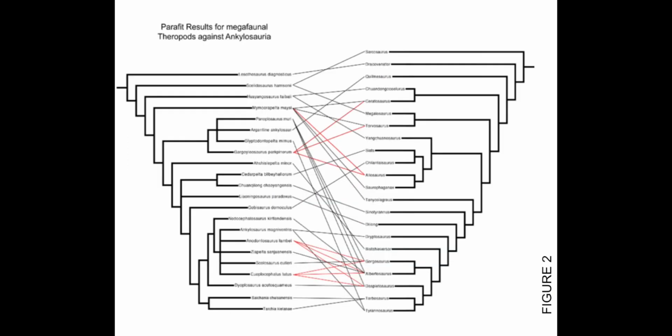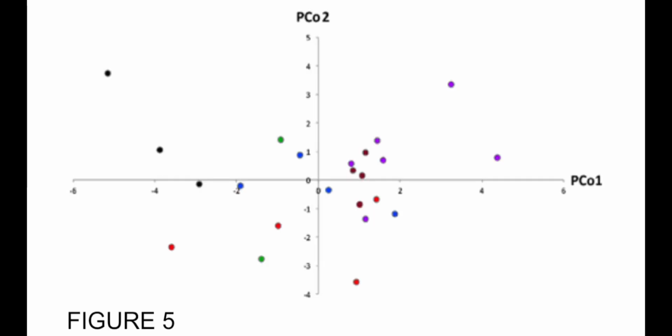This represents the results of the parafit test excluding Maniraptora and Coelophysis. Black lines represent insignificant co-occurrence, red lines represent significant co-occurrence. Results of phylogenetic parafit analysis reveal association between the two, most notably the significant association between the clades Ankylosaurinae and Tyrannosauridae. This is a plot of PCO1 and PCO2.